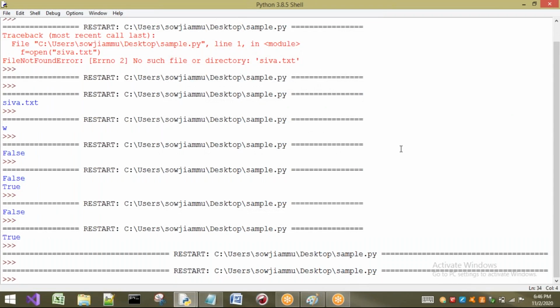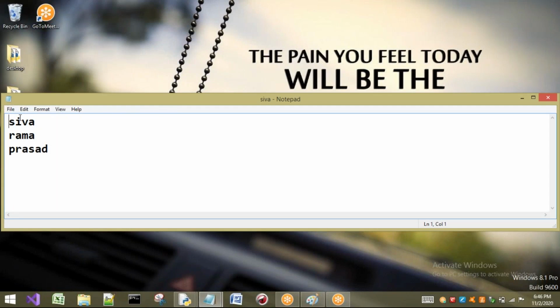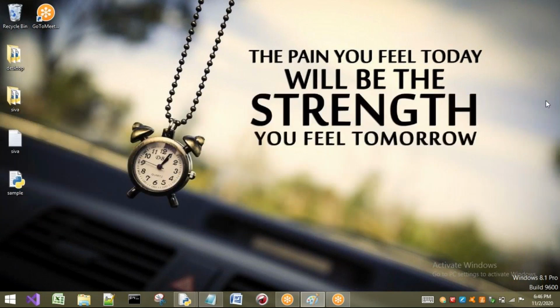Now see, the program is successfully executed and the data already present is overridden and new data is written. That is, Shiva in the first line, Rama in the second line, and Prasad in the third line. Okay, this is about the write operation.